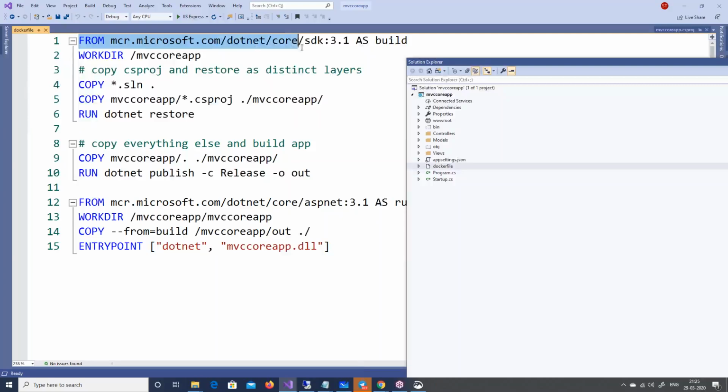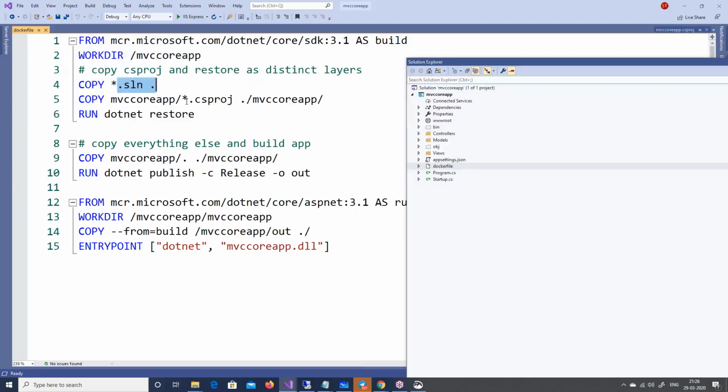This first syntax, FROM, goes to the Microsoft site and gets the image of the .NET Core SDK. At this moment, my application is built using .NET Core 3.1, so I need to get .NET Core 3.1, right? The next syntax says what your working directory is. At this moment my working directory is MVC Core app, so all my project files are inside that.